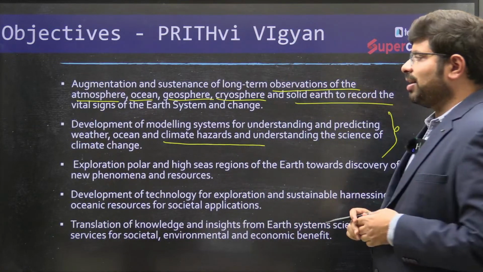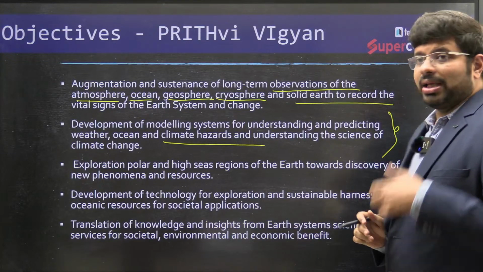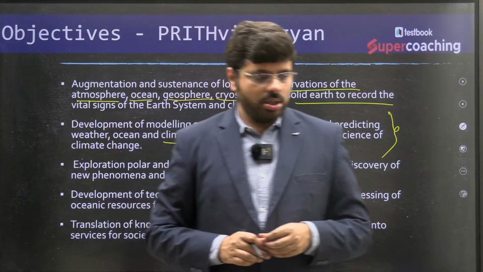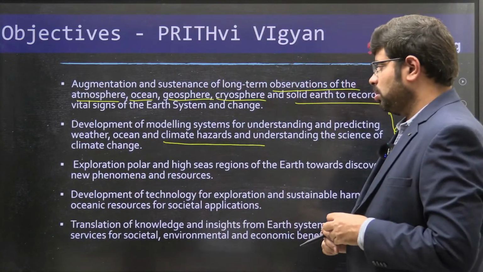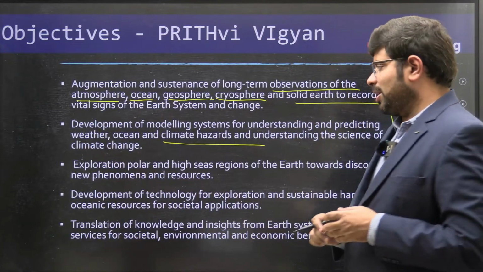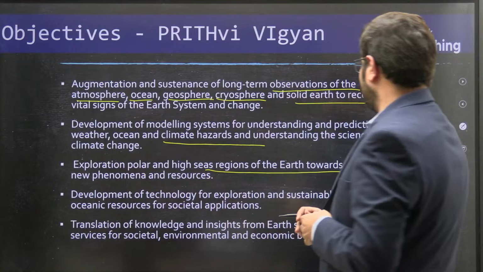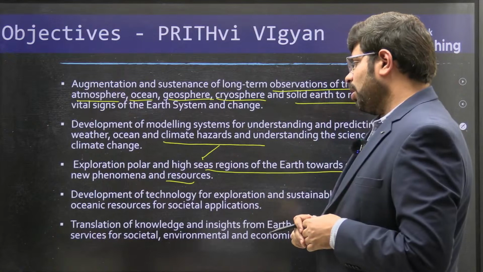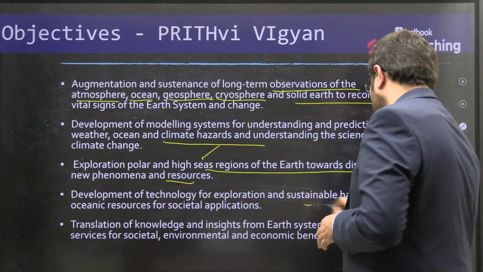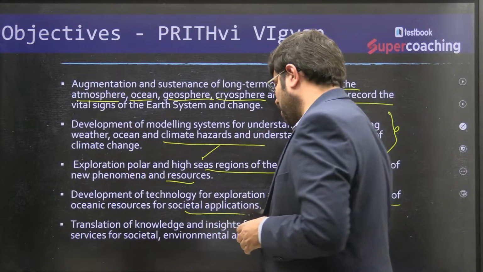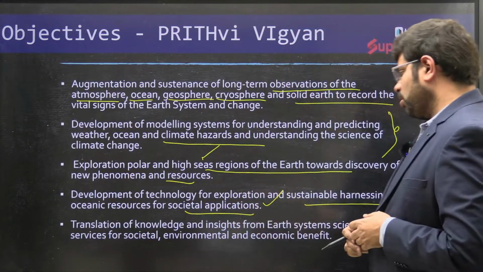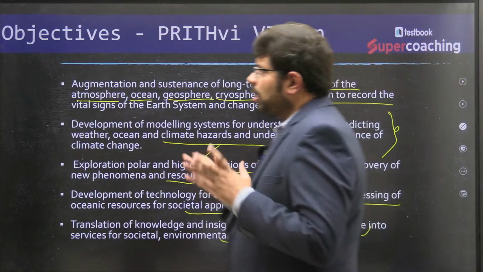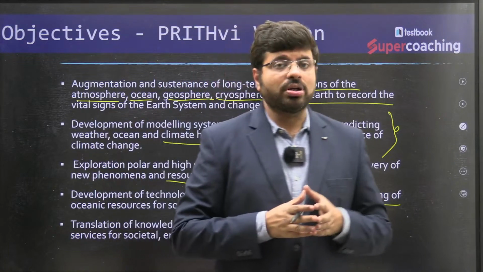All such things are very closely observed. The increasing intensities and frequencies of cyclones in the Arabian Sea and the Bay of Bengal are attributed to the climate change that we are seeing. You are exploring the polar and the high seas regions of the earth toward discovery of new phenomena and resources. You can talk about development of technology for exploring sustainable harnessing of oceanic resources for societal applications. You can talk about the environmental and economic benefits arising out of all these things. So the objective of this mission covers multiple things.